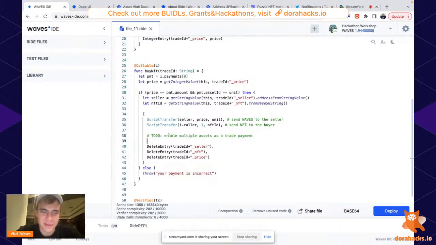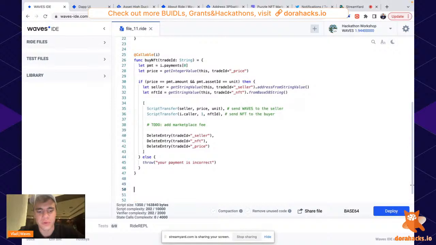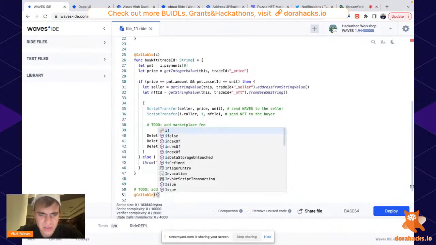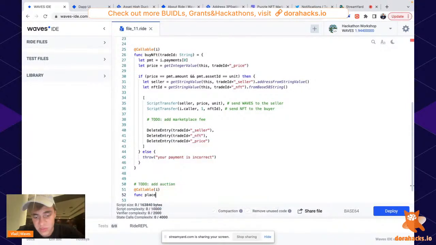To-do. A very important thing that you cannot live without: add a marketplace fee. You can take a part of the paid amount and transfer it to stakers of your governance token or something like this. It's not a big deal, and you can do it here. Okay, and as a general task, if you want to go huge, add auction. For this, you will need to write a new function called place bid. People will need to place the bid on the NFT.